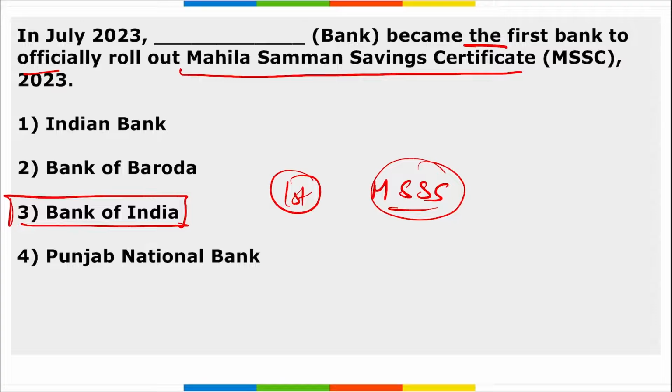The rollout ceremony was inaugurated by Managing Director and Chief Executive Officer Rajneesh Karnatak through a video conference. Remember, earlier only the post offices were authorized to open these Mahila Samman Saving Certificate accounts, but now Bank of India is also authorized to open the account.